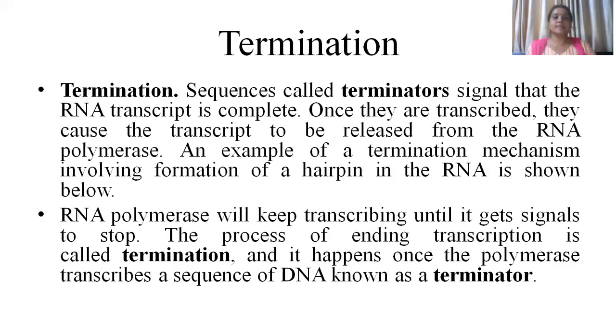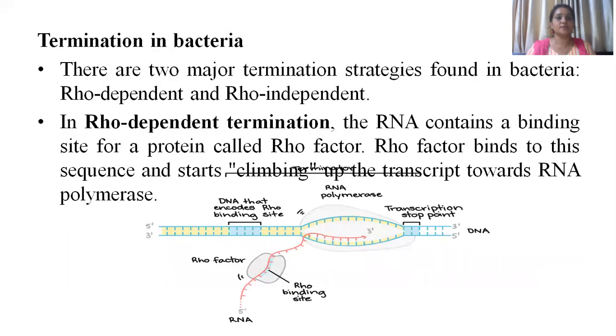Now the last step of transcription is termination. In eukaryotic cells, there are terminators which give a signal for termination. But in bacterial cells, two different types of termination are generally found. They are known as rho-dependent termination and rho-independent termination. So we'll discuss rho-dependent termination first.